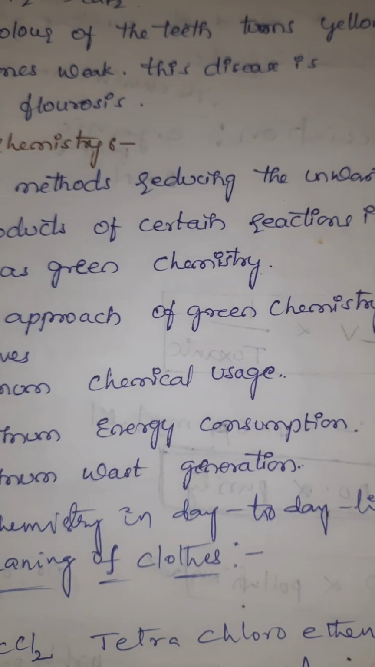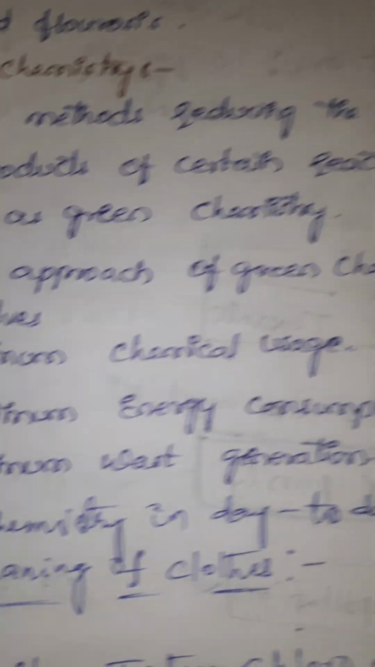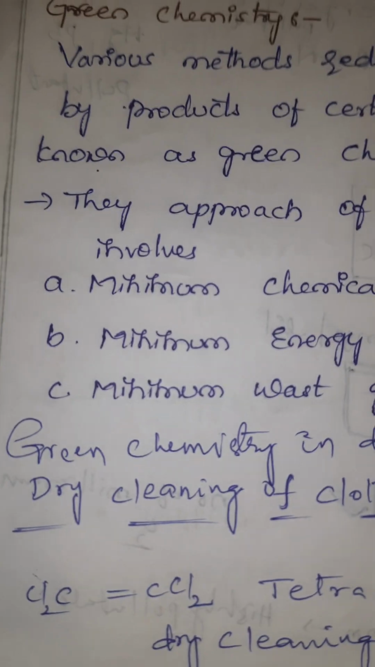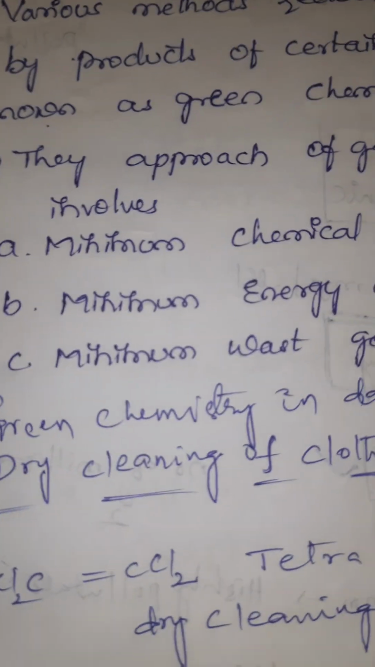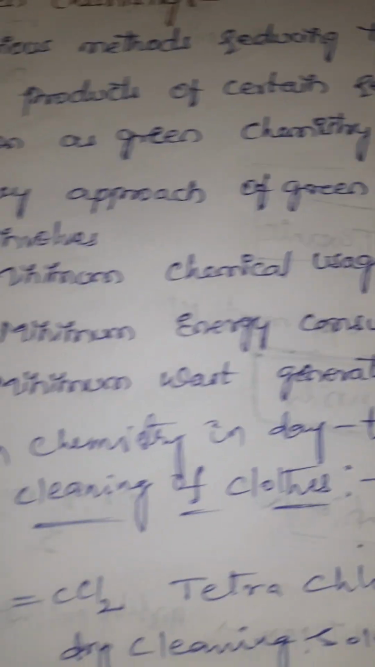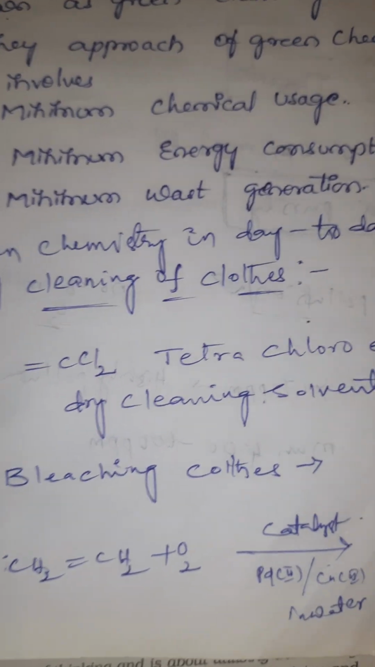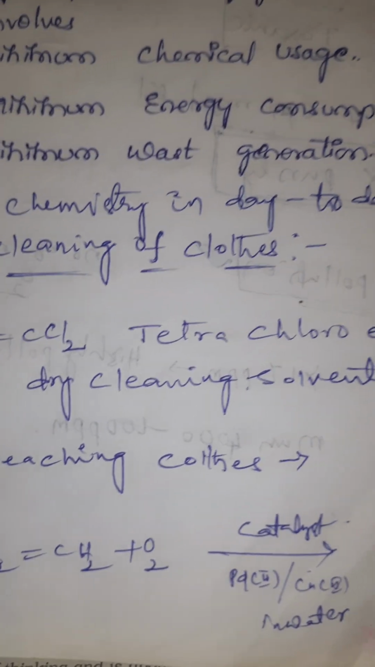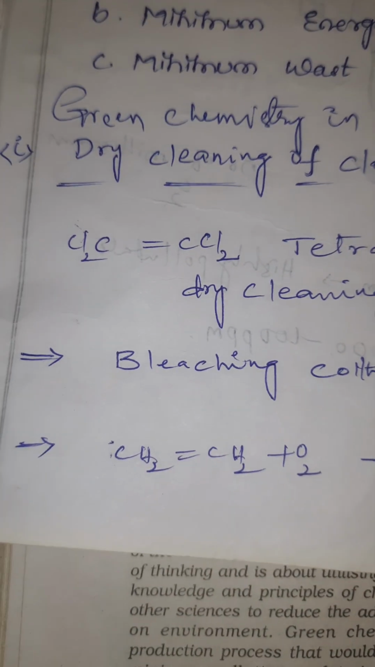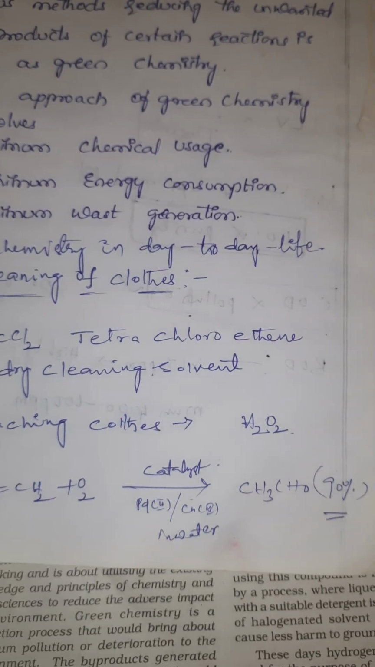Green chemistry: various methods reducing the unwanted byproducts of certain reactions are known as green chemistry. The approaches of green chemistry are minimum chemical usage, minimum energy consumption, minimum waste generation. Green chemistry in day-to-day life: dry cleaning of clothes uses Cl2C=CCl2, tetrachloroethylene, as the cleaning solvent. Bleaching of clothes, hydrogen peroxide వాడతాం.